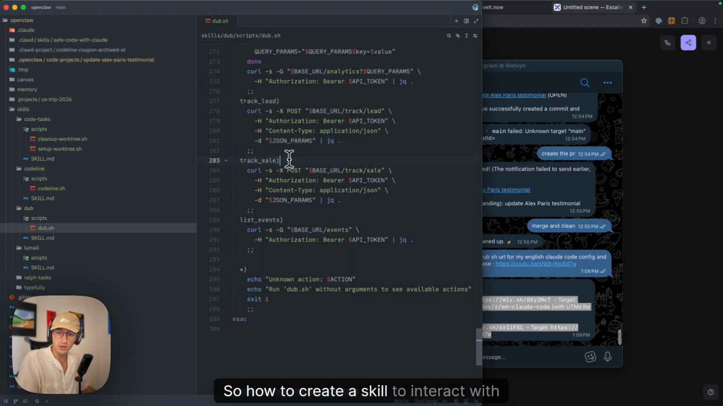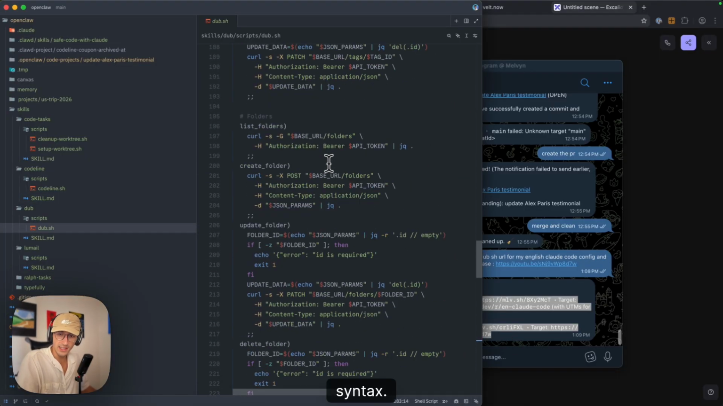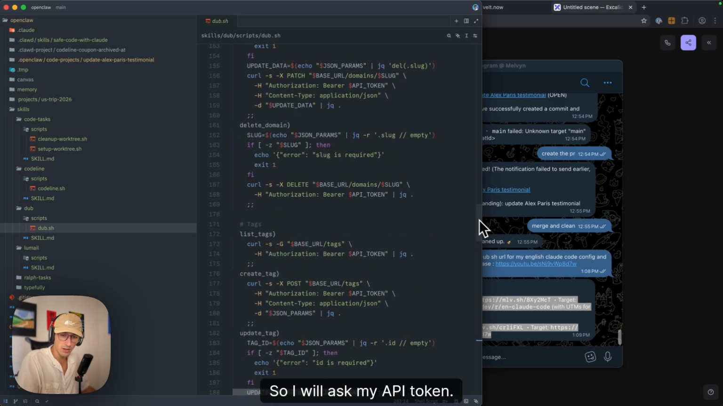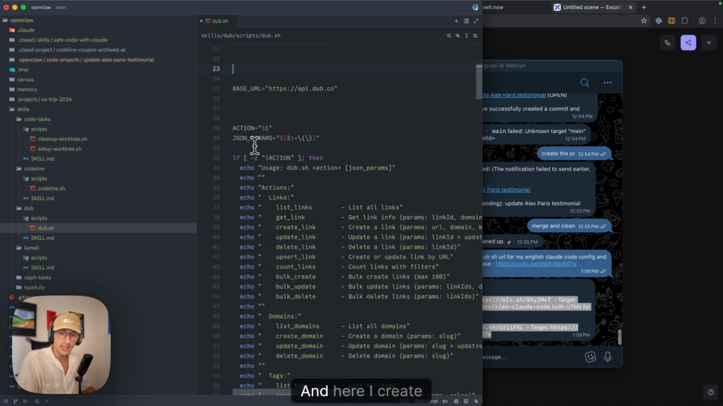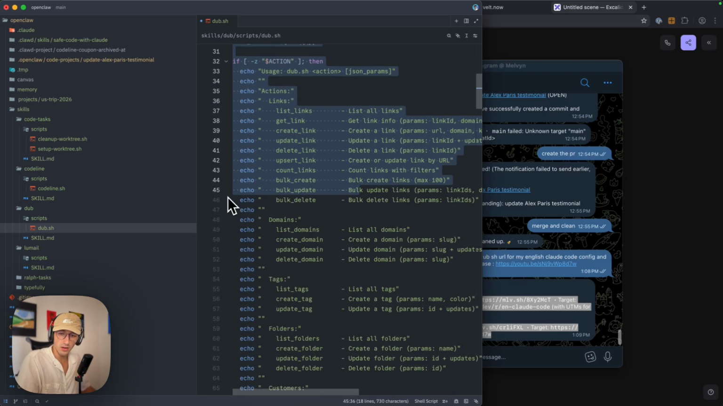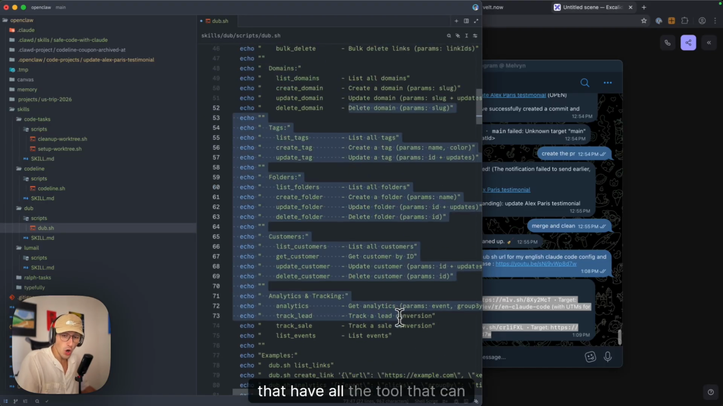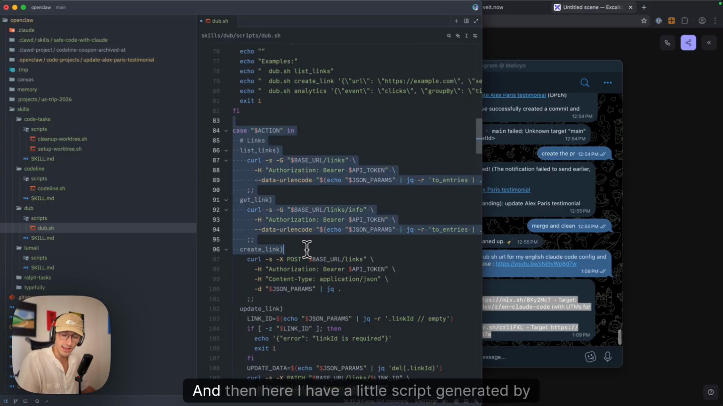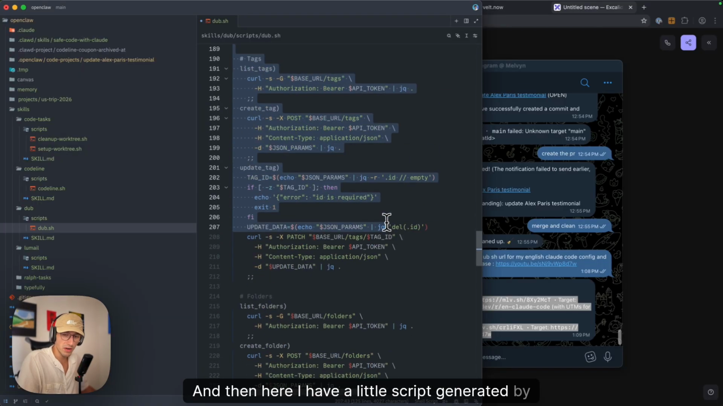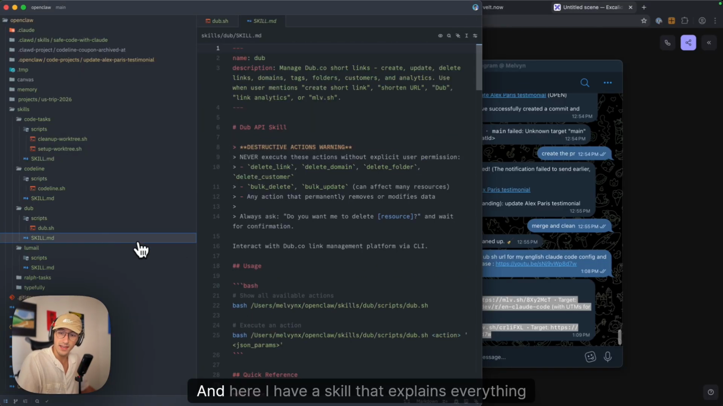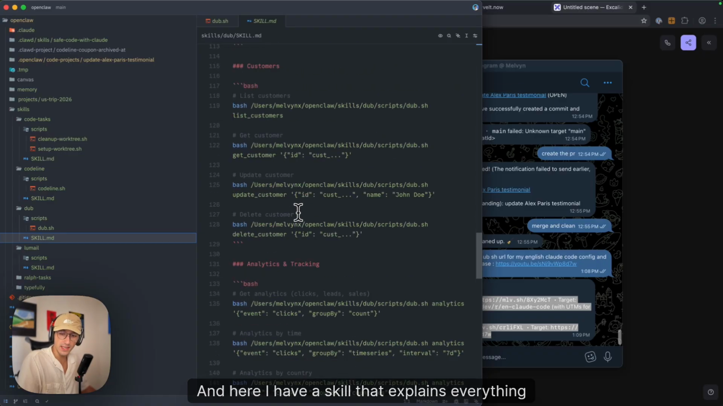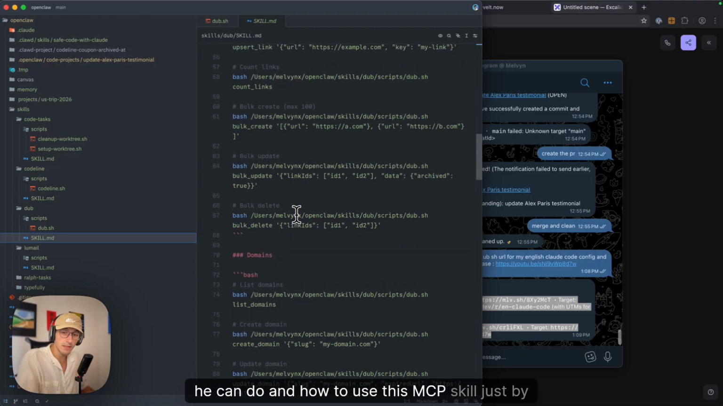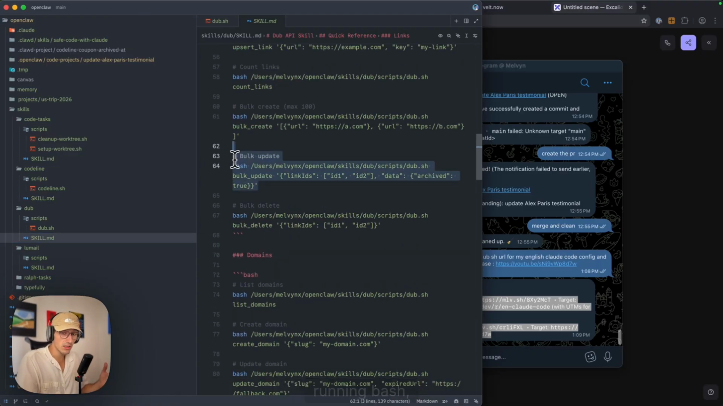So how to create a skill to interact with anything? For example, in this dub skill, you can use this syntax. I will ask for my API token. I have my API token on the top, and here I create a script that has all the tools that can use my dub. And then here I have a little script generated by AI to do anything. And here I have a skill that explains everything you can do, and how to use this MCP skill just by running bash. Nothing else. Nothing more. It's easy.